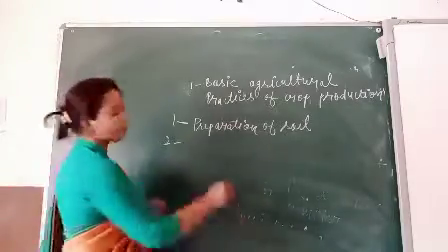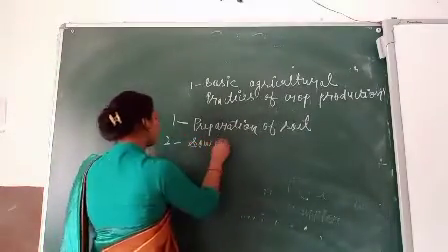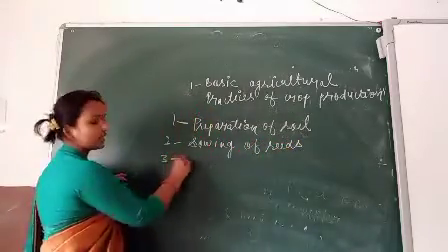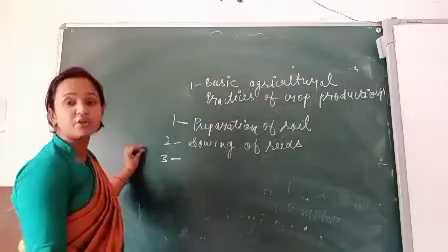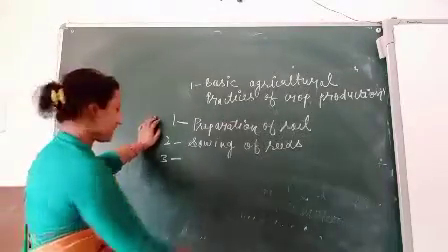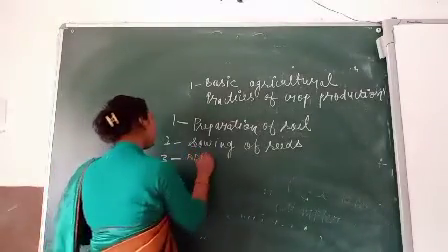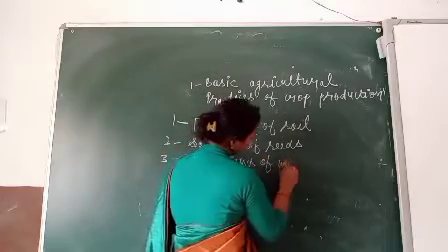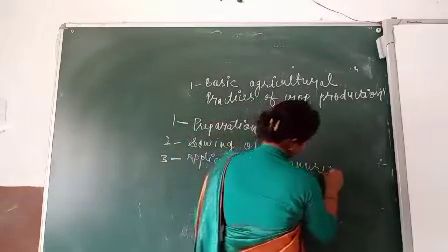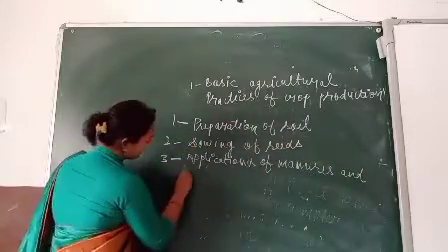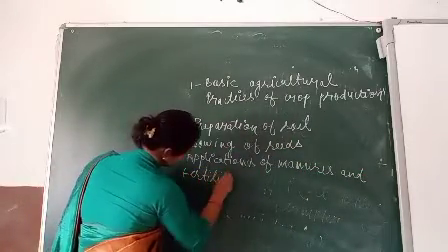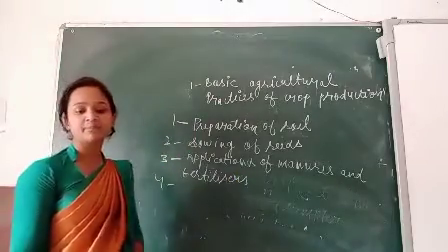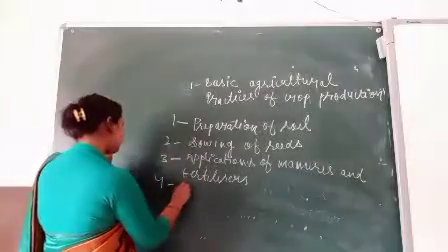The second process is the sowing of seeds. The third one is the application of manures and fertilizers. Next is irrigation.